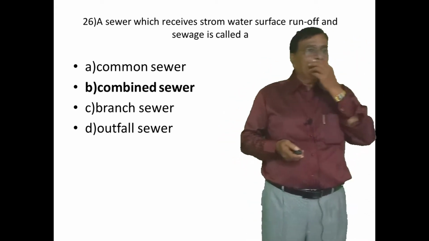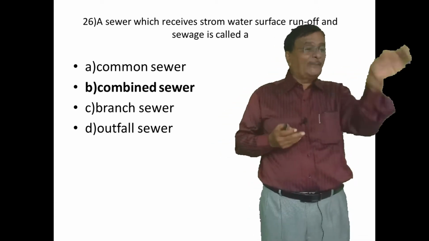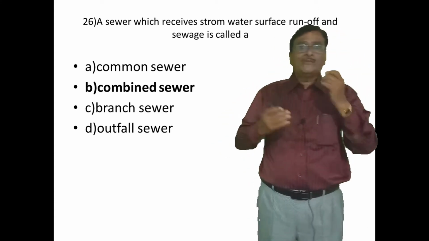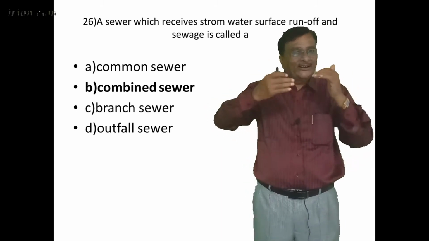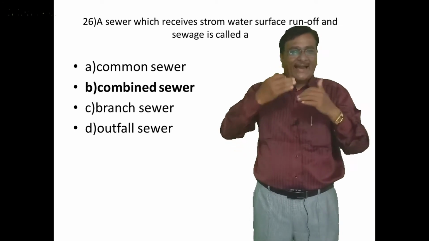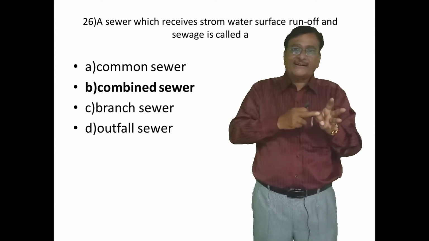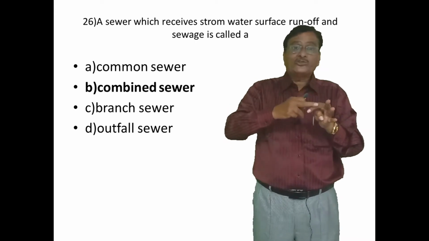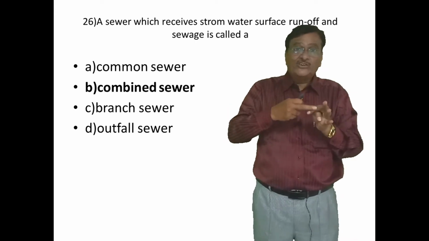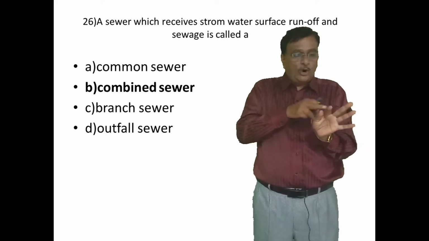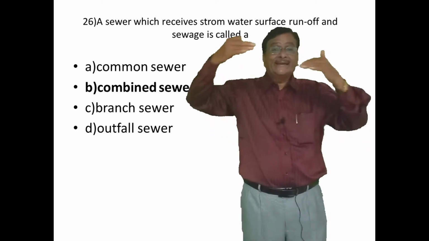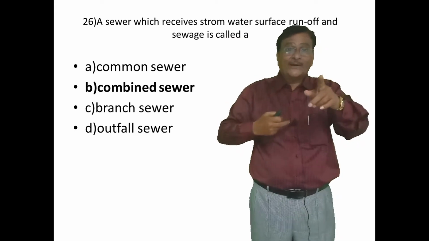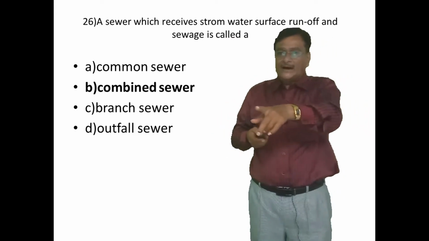My boys, I told you that sewer is known as a combined sewer. Why has the word combined come? The combined sewer is that sewer which in combination carries the storm water or the rainwater from the surface runoff, but also the liquid sewage from the residential building. Both the liquid sewage and the storm water from the surface runoff are being carried in a single sewer, which is known as a combined sewer.